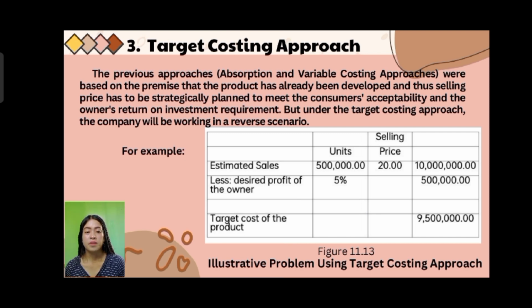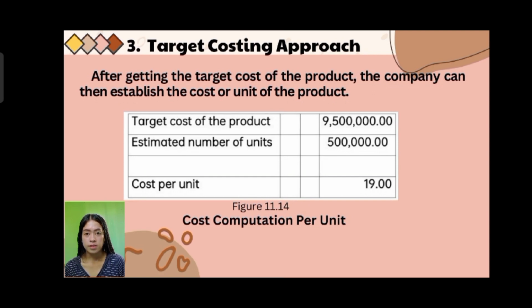So the 5% of 10 million is 500,000. Then how to get the target cost of the product? It's simply 10 million, you have to subtract 500,000. That is 9,500,000.